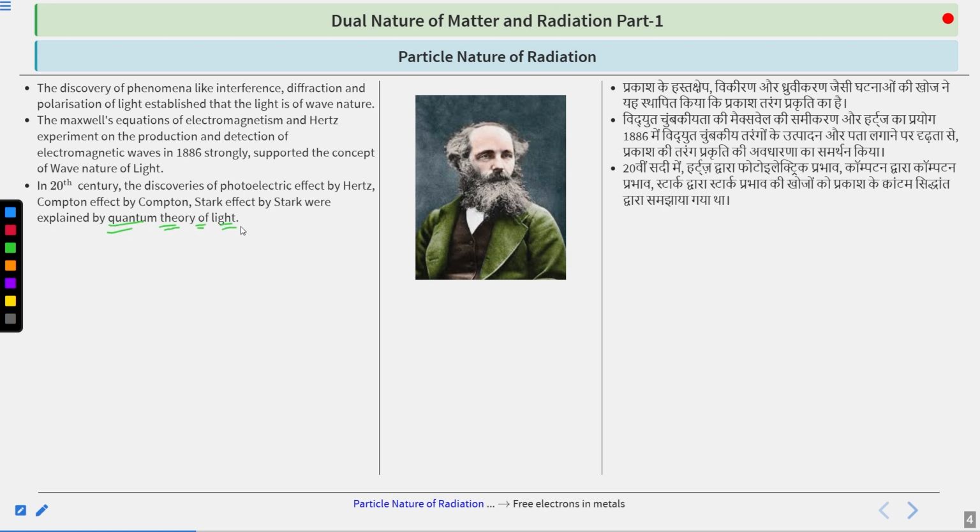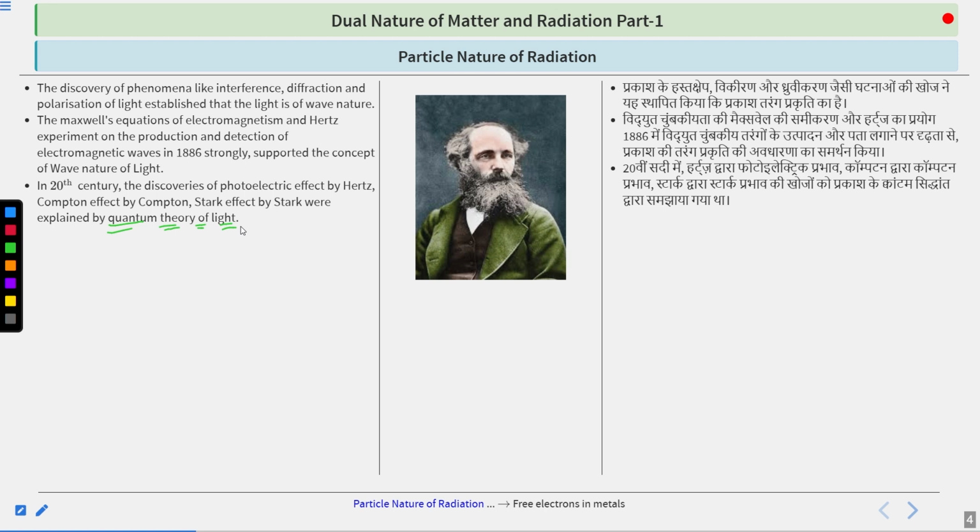So far we were discussing the wave discovery. The wave theory of light is used to explain interference, diffraction, and polarization. Further, electromagnetism and the production of electromagnetic waves also supported the wave theory of light. Later, in the 20th century, Hertz, Compton, and Stark did different experiments: Hertz the photoelectric experiment, Compton the Compton effect, and Stark the Stark effect.